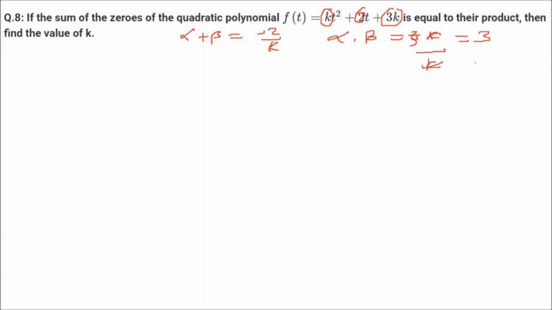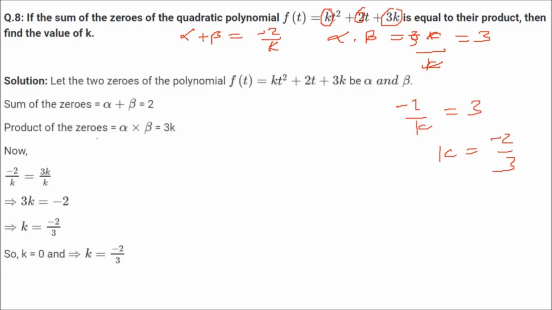Now these two are equal. So minus 2 by k is equal to 3. So what will be k? Minus 2 by 3. So again, this was the solution, and this is just for your overview, that is how we actually came to this conclusion.